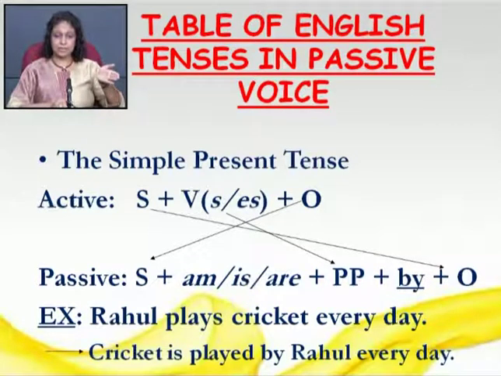Cricket is, and the verb plays of active sentence becomes the passive by changing it into past participle form. So plays becomes played, right? So cricket is played and Rahul is the object of the passive verb. Before that we will use by. And every day will remain the same. Cricket is played by Rahul every day.